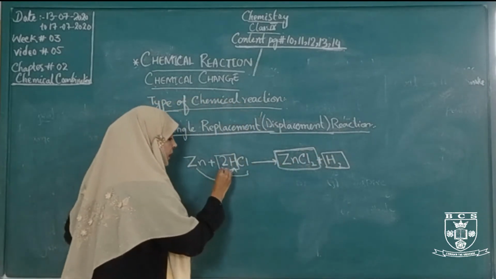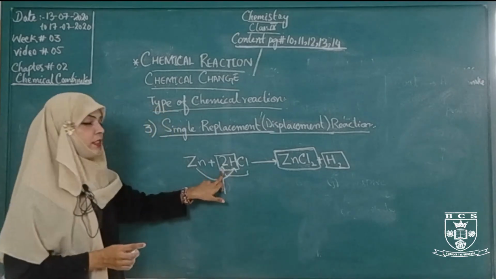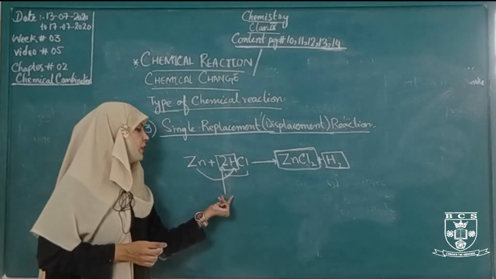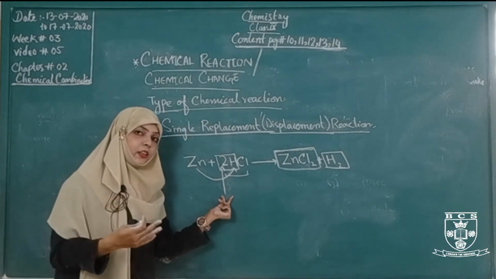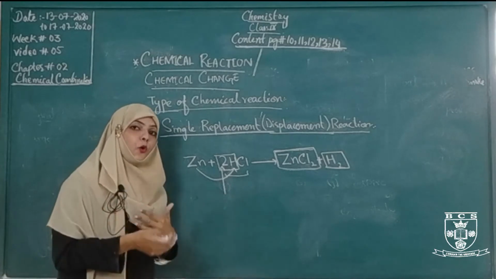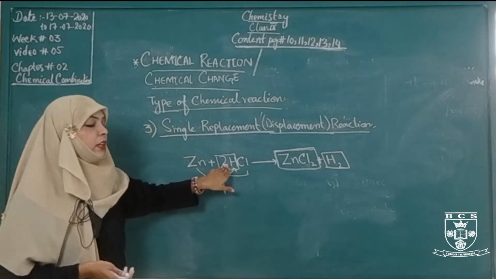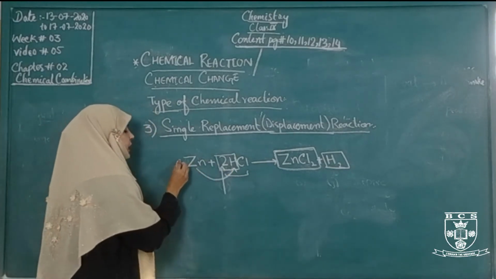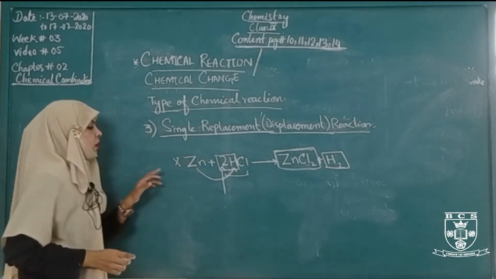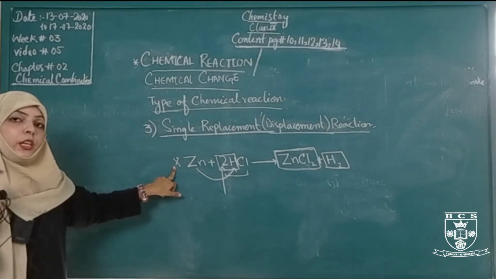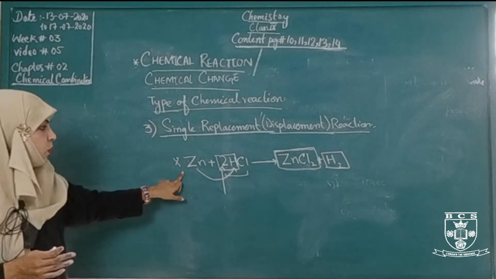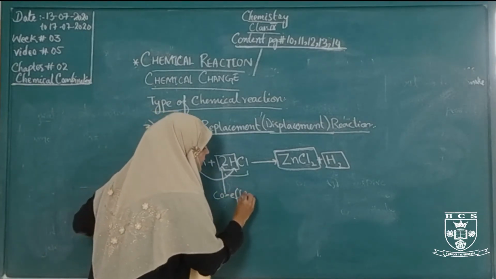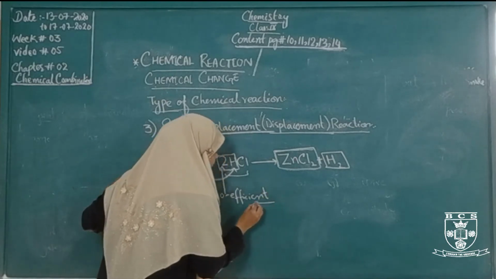Here it is a number. This number is called a coefficient. This number in front of a chemical reaction shows the number of molecules in any chemical reaction. Here there is no number. Where no number appears, only one is considered. Okay, it is a coefficient. In maths, numbers are also called coefficients.